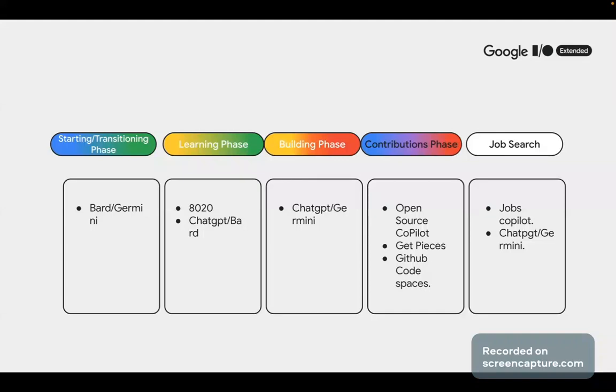So now, contribution phase. There are platforms like GitHub Codespaces, there are platforms like open source copilots on Tublian that can help you discover open source projects that you want to contribute to. Then also you can use Gemini, not ChatGPT, but Gemini to discover jobs. You can use other platforms like Google Search, Google Jobs, and all those other platforms. But Gemini and Jobs Copilot are the two main ones for that.